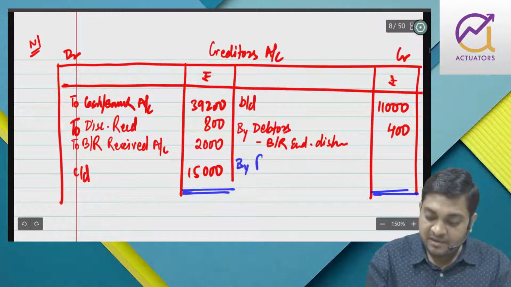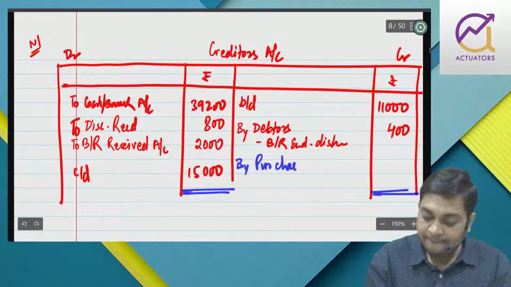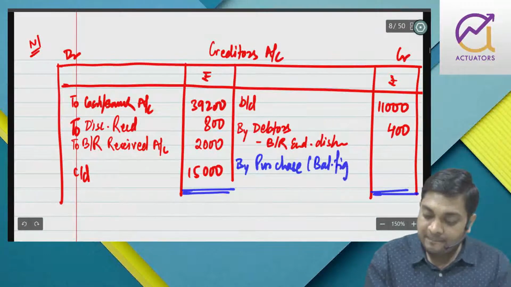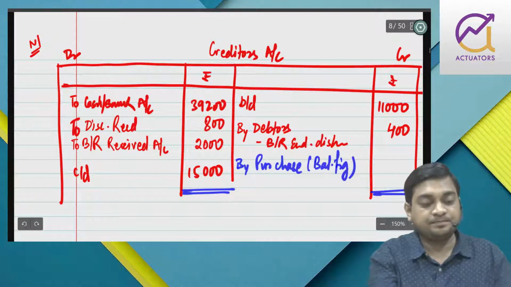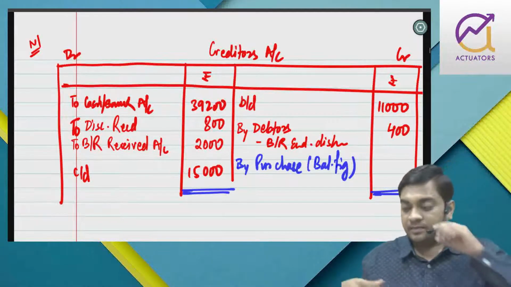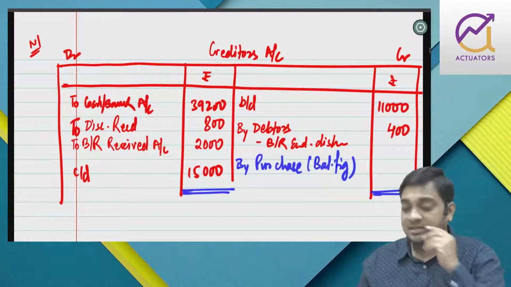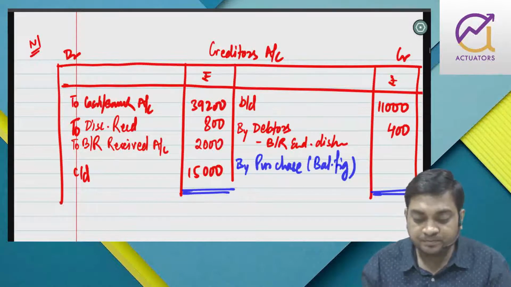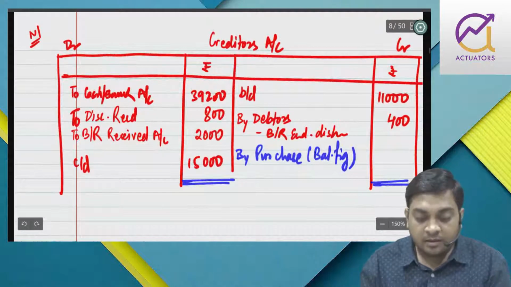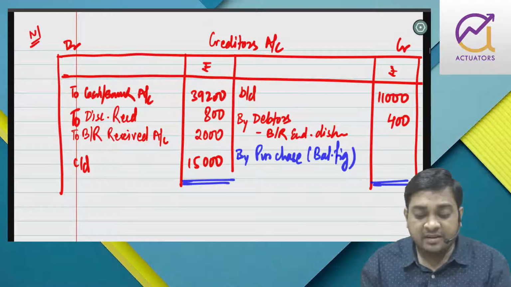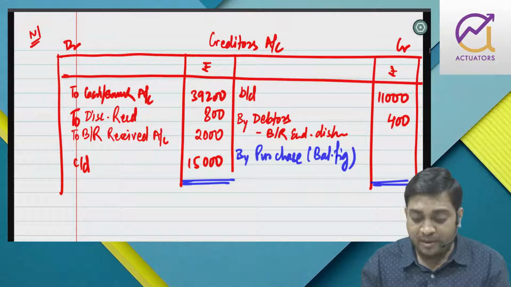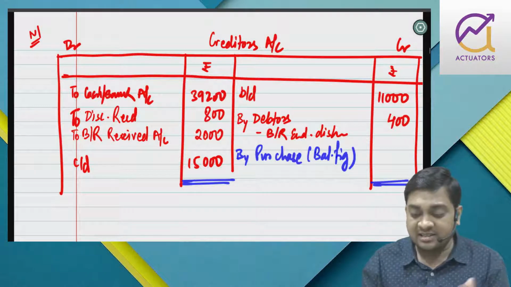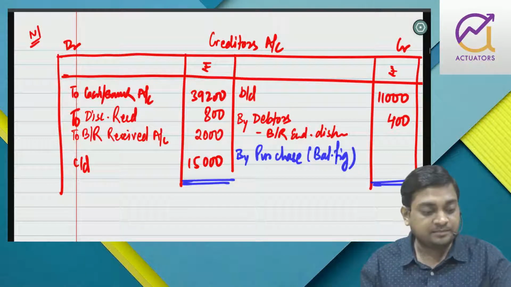So I'll get purchase as the balancing figure. Opening and closing creditors, we had payment, we had discount received, BR endorsed, it's also a type of payment. Endorsed, again creditor will increase, balancing figure is my purchases, right?